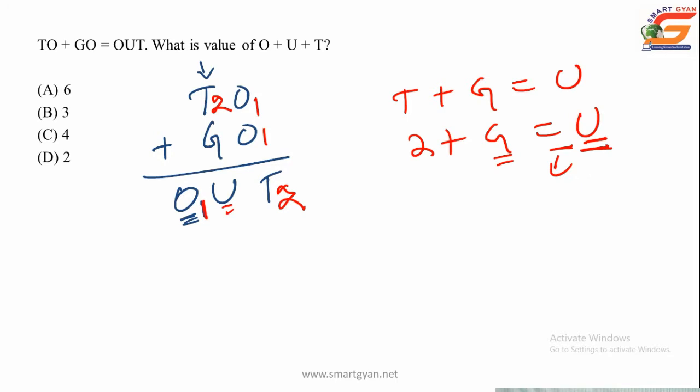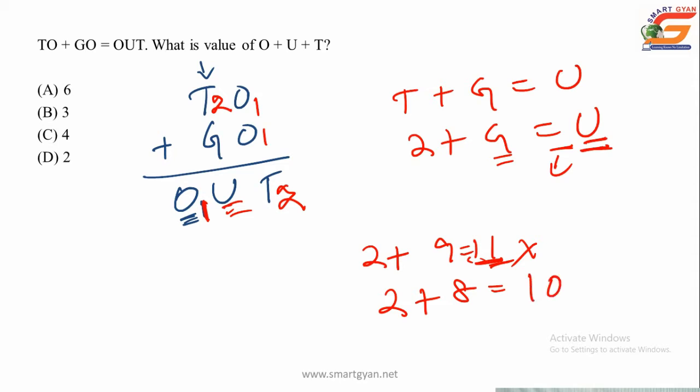So 2 plus G, if you take G as 9, 2 plus 9 is equal to 11, but when 11 is coming in the sum, the value of U becomes 1, but already we have got the value of O as 1, that is why we cannot take the value of G as 9. So this is rejected. Then the next one, 2 plus 8 is equal to 10. Yes, 2 plus 8 is equal to 10, that is the value of U is equal to 0 and 1 carried.